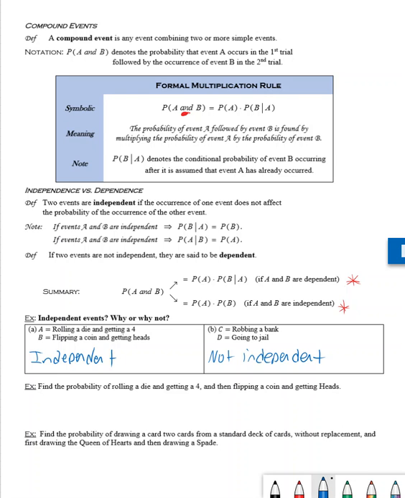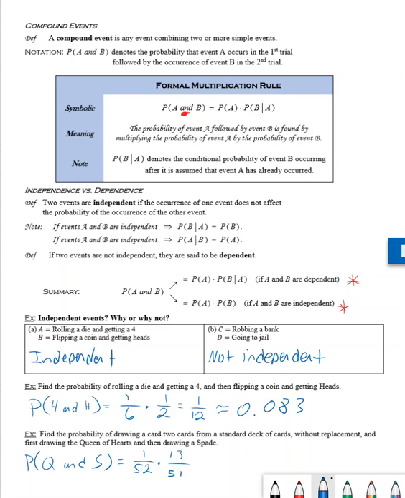All right. Now, next example, we want to find the probability of rolling a die and getting a 4, and then flipping a coin and getting heads. All right, so I want you to take some time and try to see if you can argue your way through this. See how we're going to find the probability of those two events. All right, and we're back. So, did you get the correct answer? Did you get 1/12, which is approximately 0.083?